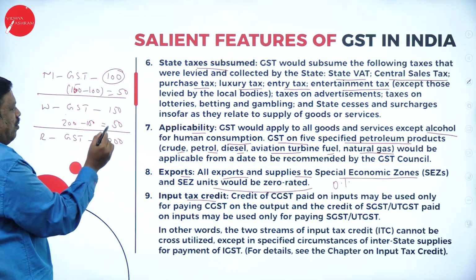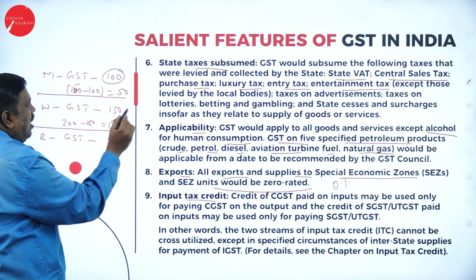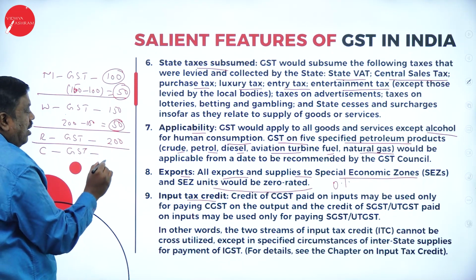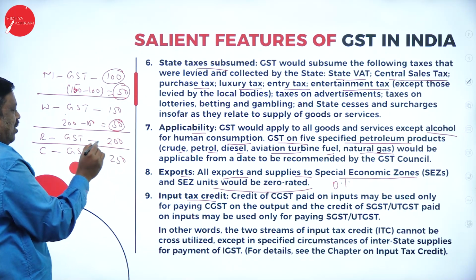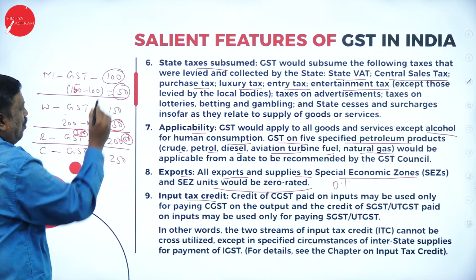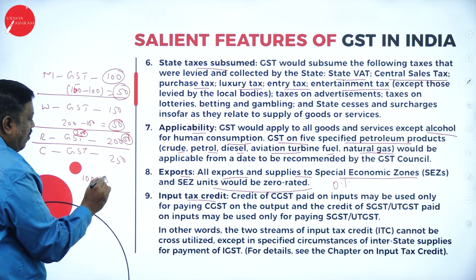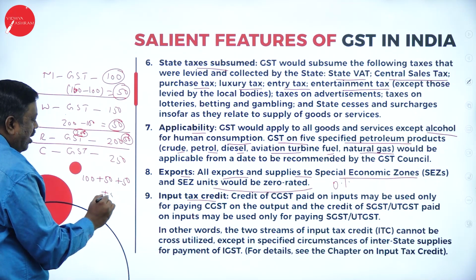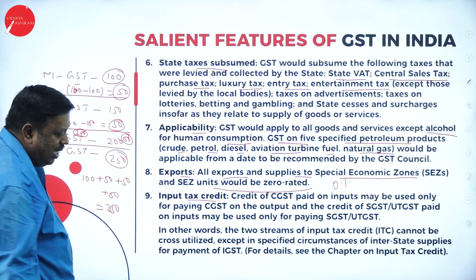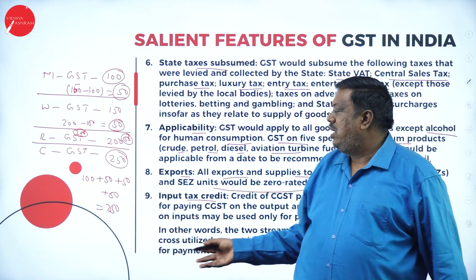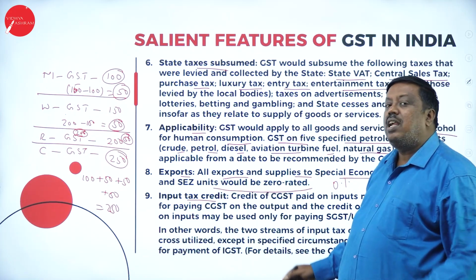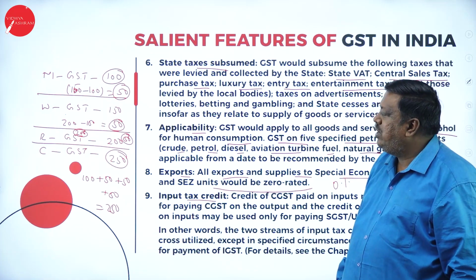Now, out of 200, 150 is adjusted and this 50 will be paid here and 50 here. Now, the GST collected by the retailer from the consumer will be 250. Out of 250, 200 is set off, so the remaining 50 is going to be paid. Now, how much have we paid in total? 100, 50, 50 and 50. That is nothing but the entire 250 paid by the consumer and not by the manufacturer, the wholesaler or the retailer, because they got back the tax they paid. That is input tax credit, given by the present tax system to benefit the manufacturers.